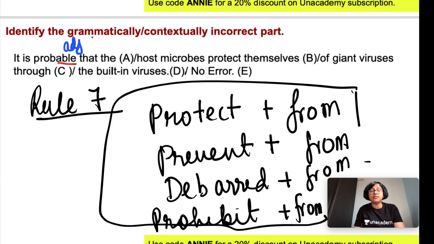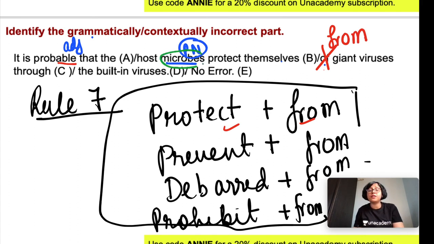It is probable that the host microbes, plural noun, the host microbes protect themselves of is incorrect over here, because protect should be followed by the preposition from. Protect themselves from. Now why themselves? Because here microbes is a plural noun, that's why you have to use plural reflexive pronoun. Okay, protect themselves from giant viruses through the built-in viruses. So here the answer is option C.